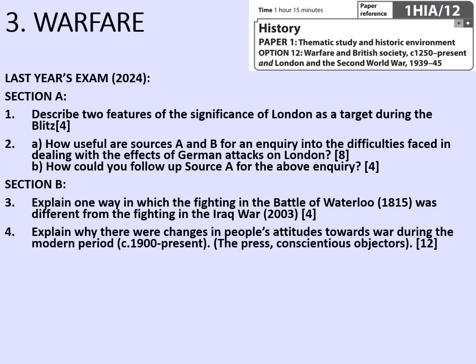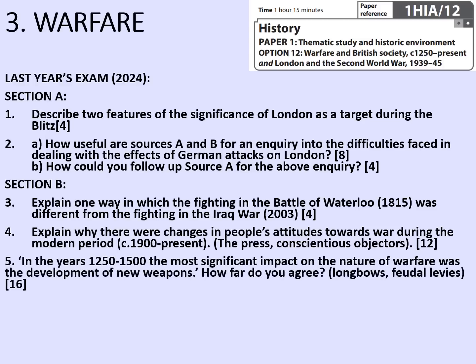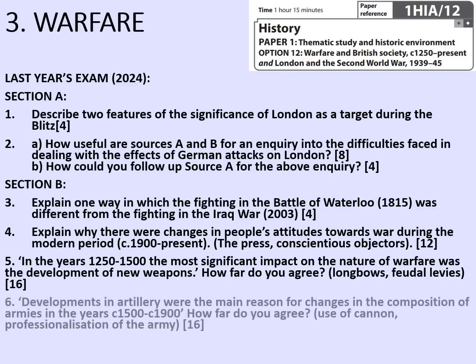Then explain why there were changes in people's attitudes towards war during the modern period, 1900 to the present. Stimulus points were the press and conscientious objectors. And then you had a choice of the 16 markers. In the years 1250 to 1500, the most significant impact on the nature of warfare was the development of new weapons. How far do you agree? The stimulus points were longbows and feudal levies.